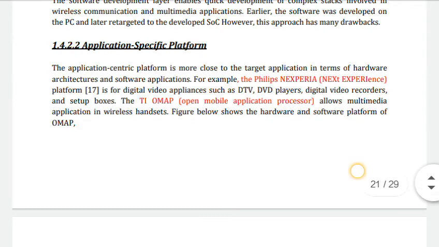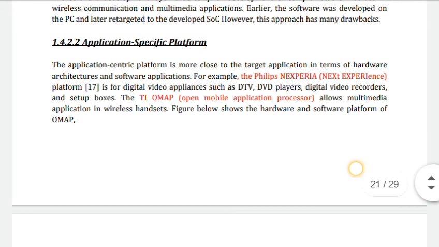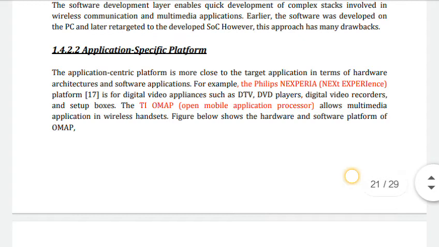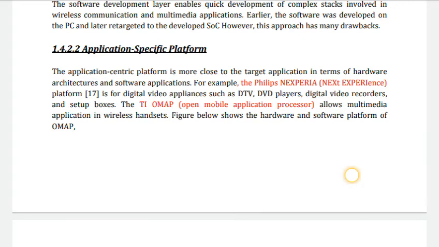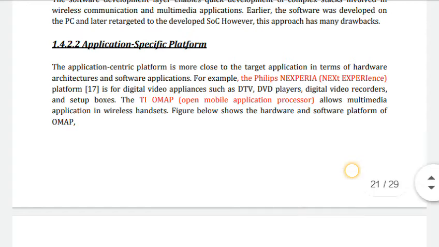The TI OMAP, that is Open Mobile Application Processor, allows multimedia applications in wireless handsets. Okay, so this Philips Nexperia is a platform for digital video appliances, and this OMAP, that is Open Mobile Application Processor, allows multimedia applications in wireless handsets.